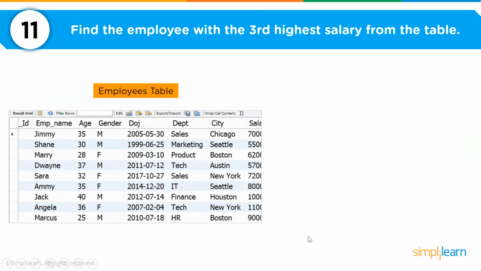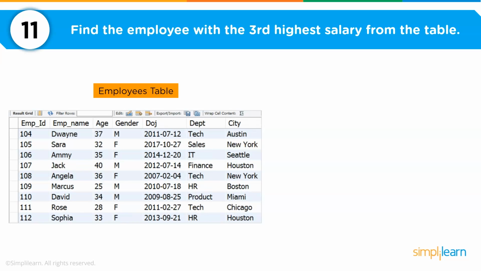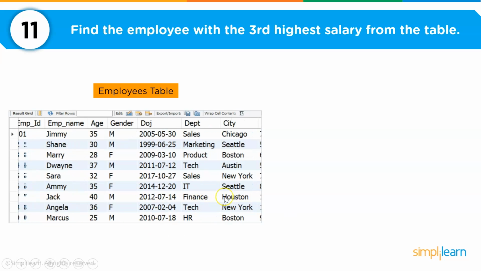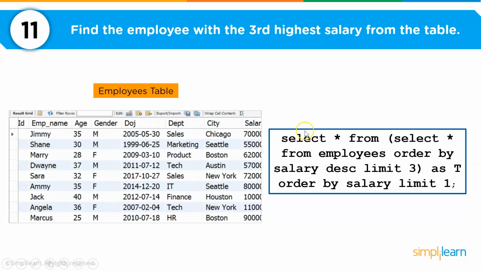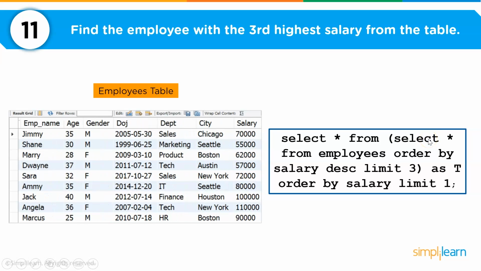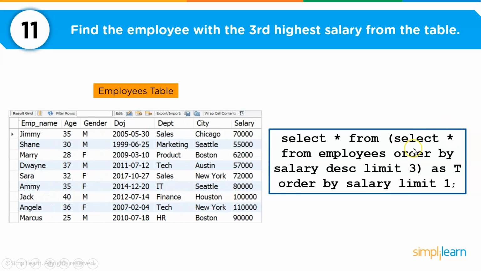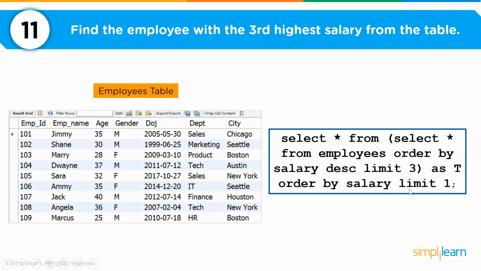Now moving ahead to the 11th question. Here we want to find the employee with the third highest salary from the table. So I have my employees table here, and my command would look something like this. Here we are going to explore how to write subqueries in SQL. I'm using a subquery where I'm trying to find the top 3 employees who have the highest salaries, and from that I'm going to filter out my third highest salary employee. So let's do it on our workbench.